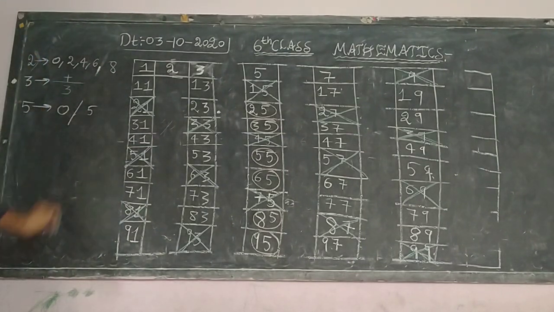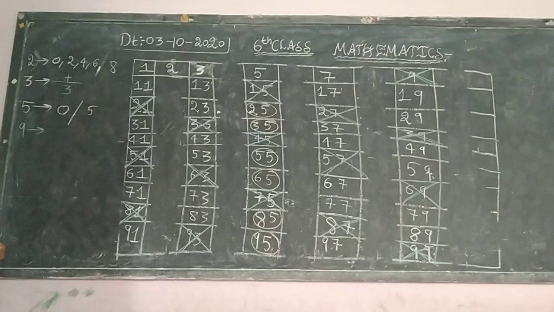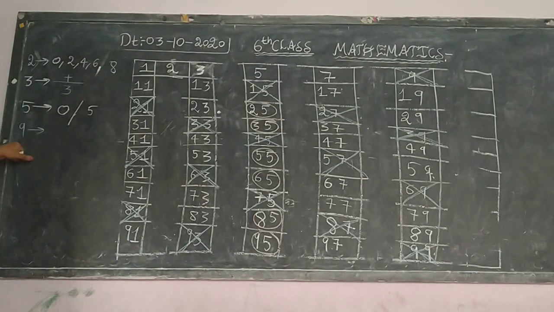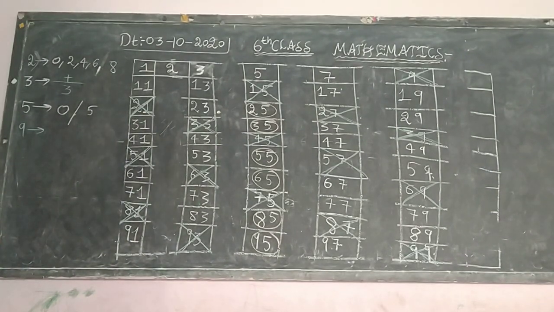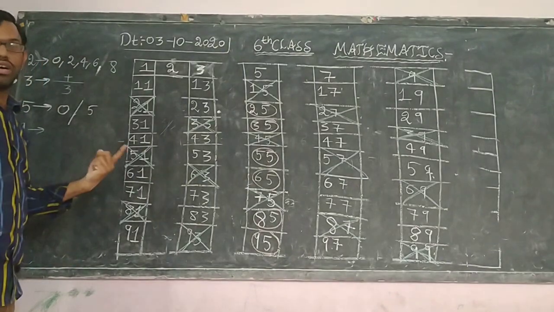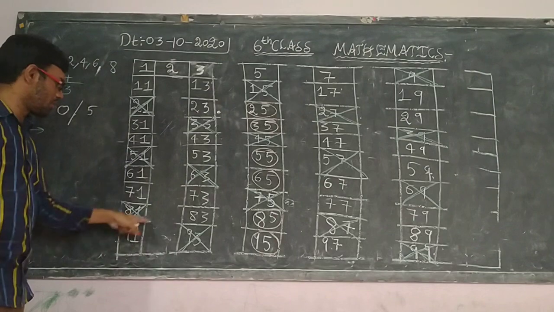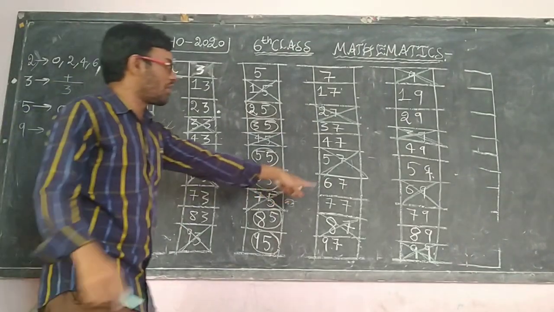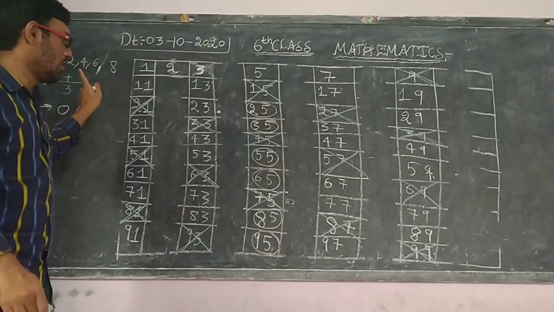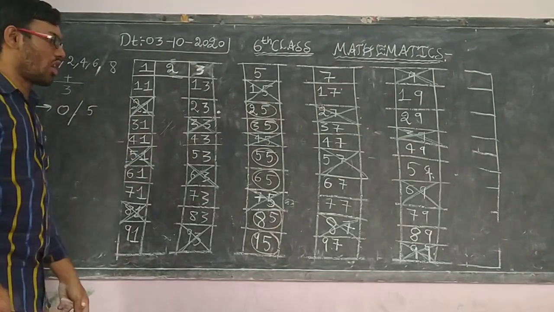6. 6 means 2 and 3 are completed. 6 means divisibility of 2 and 3. If you check, those will be cancelled. Next after 6 is 7, then 9. So 9 means which numbers will be going in the divisibility of 9? You are supposed to check: the digit addition should be divisible by 9. All the numbers that follow the divisibility rule of 9 are also divisible by 3. Okay, still any other is not there.